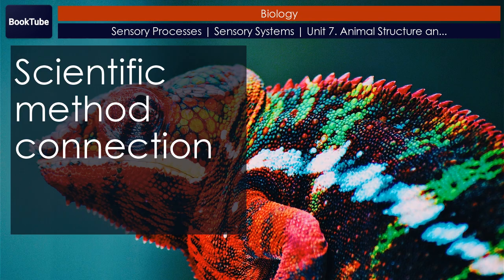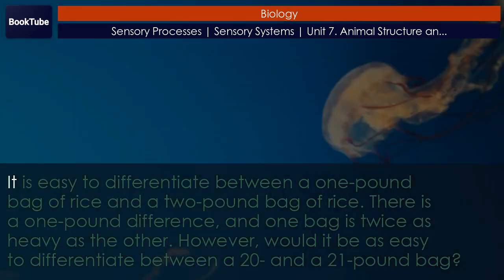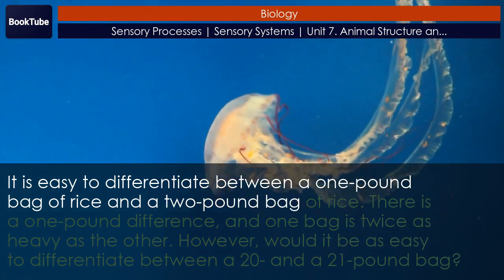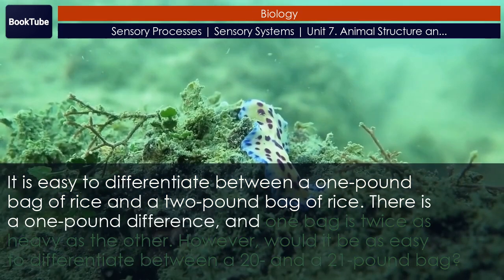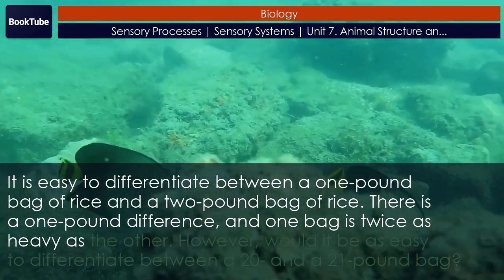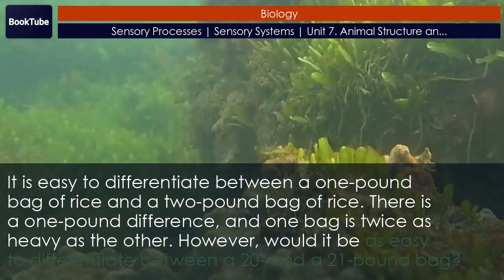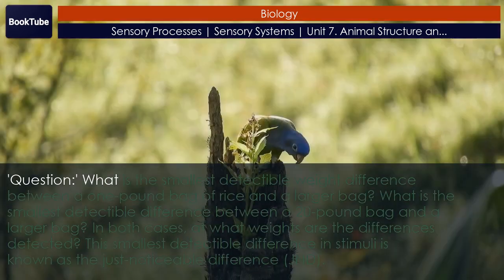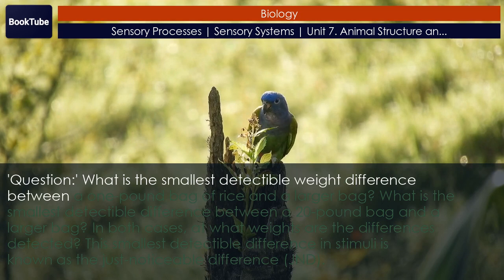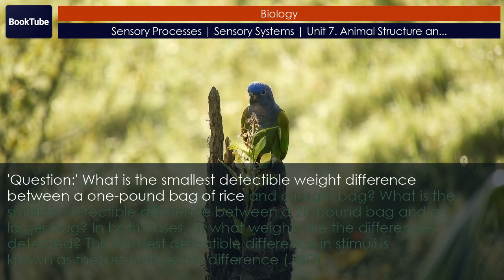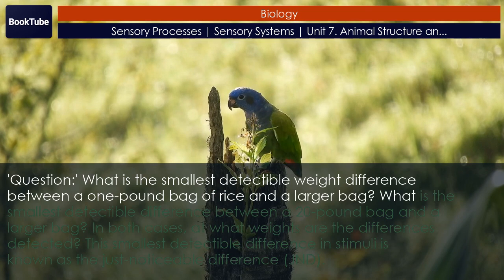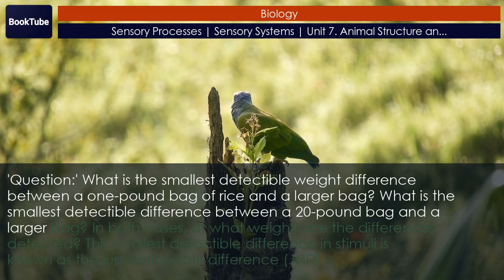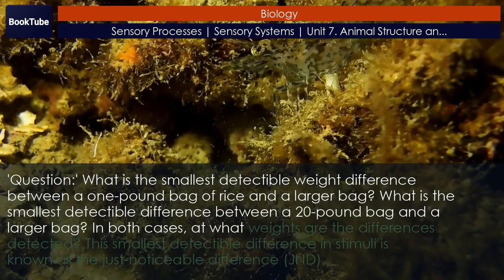Scientific method connection. Just noticeable difference. It is easy to differentiate between a 1-pound bag of rice and a 2-pound bag of rice. There is a 1-pound difference, and one bag is twice as heavy as the other. However, would it be as easy to differentiate between a 20 and a 21-pound bag? Question. What is the smallest detectable weight difference between a 1-pound bag of rice and a larger bag? What is the smallest detectable difference between a 20-pound bag and a larger bag? In both cases, at what weights are the differences detected?